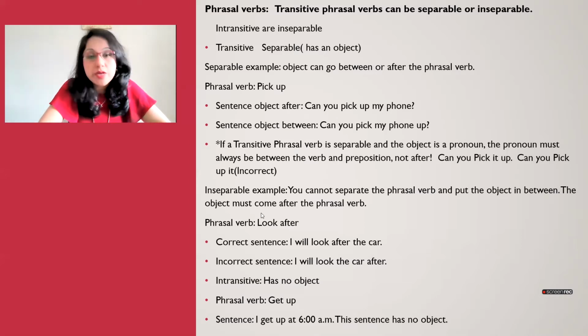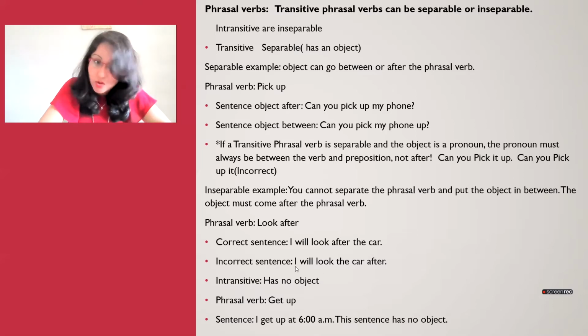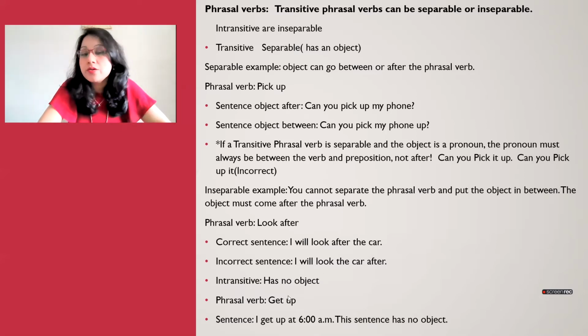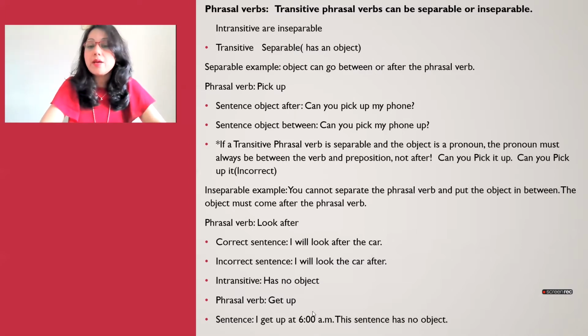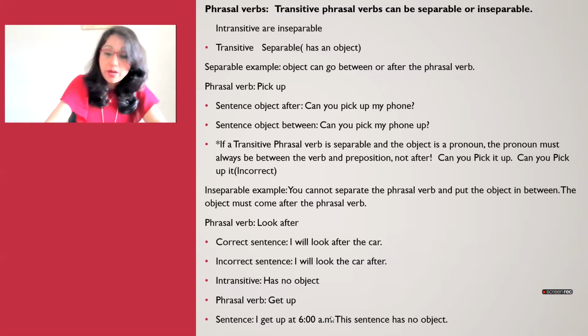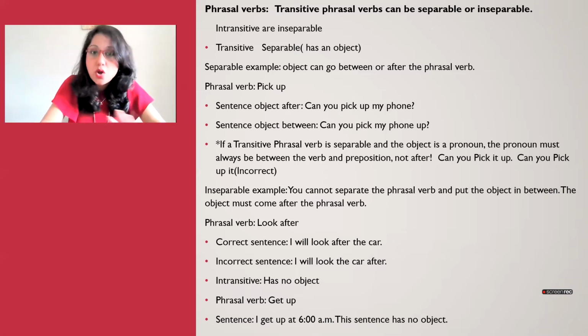When you have your inseparable phrasal verb, that means you cannot separate them. So no matter what, the object is always going to come after. So I will look after the car, and no other way is possible. And then you have your intransitive one, that means no object, and again inseparable. So I get up at 6 a.m., and you can already see it has no object. So this was an explanation of what is transitive, what is intransitive, separable, inseparable.